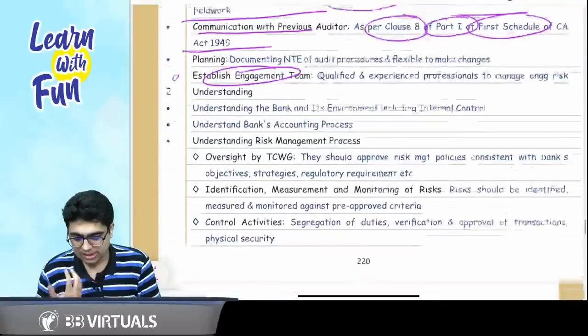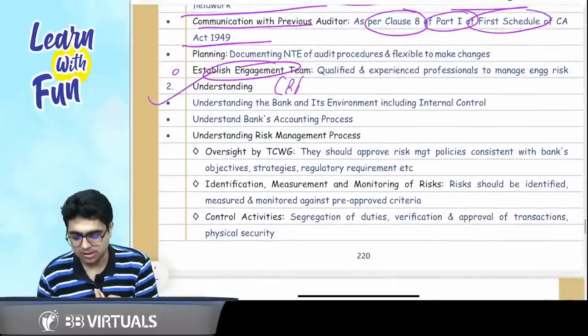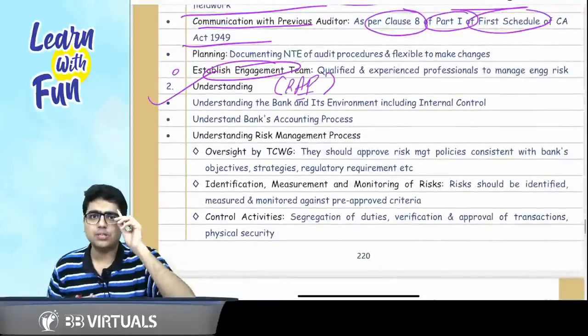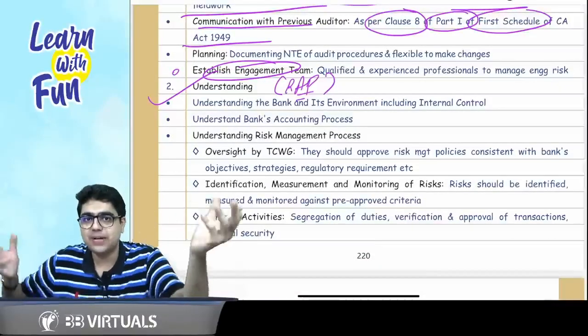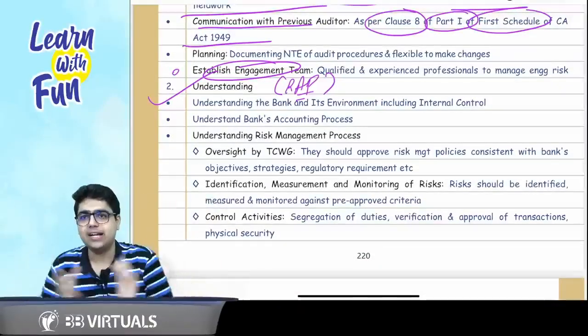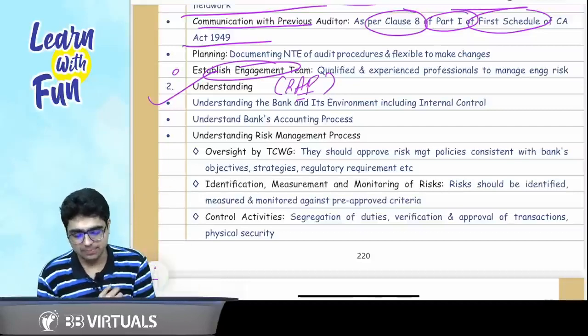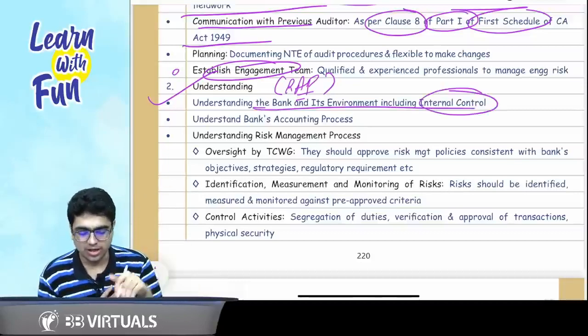Then comes planning and team, that is audit planning and establishing the audit engagement team. Then comes the point of risk assessment procedures, that is SA 315, identifying and assessing the risk of material misstatement. How? Through understanding the entity and its environment. So first of all, you understand the bank and its environment, including internal control. Then you understand the accounting process and risk management process.